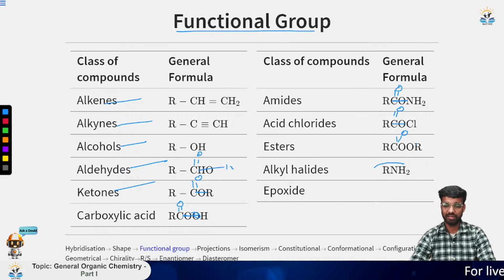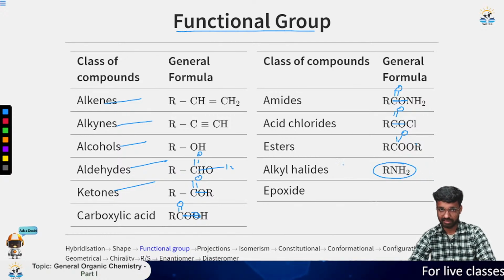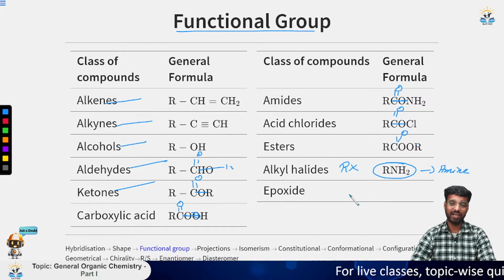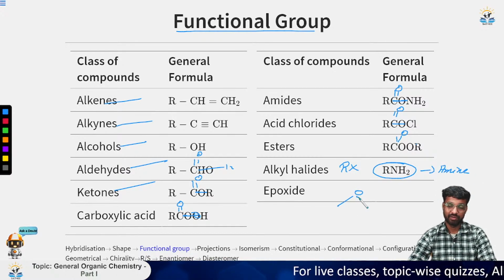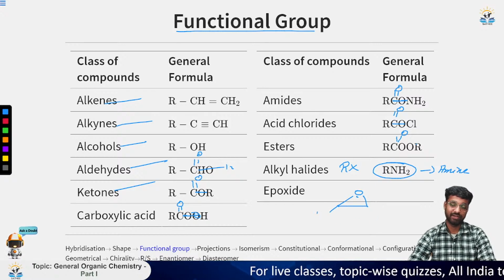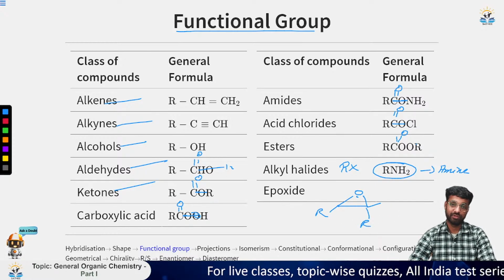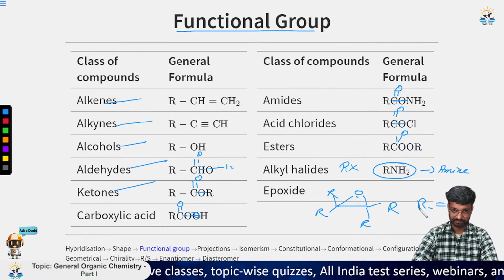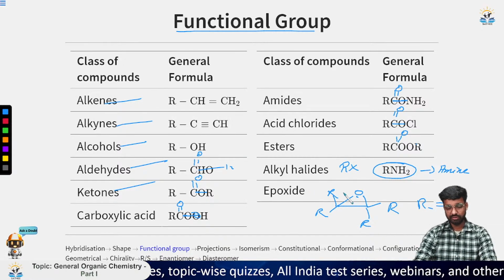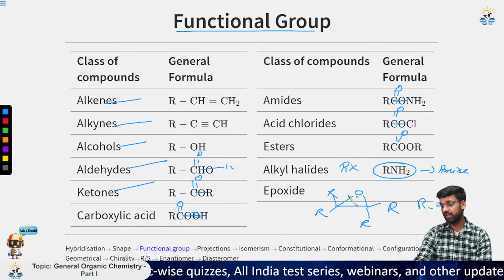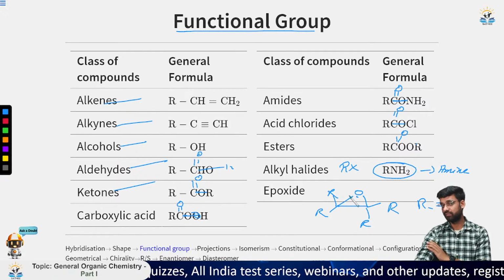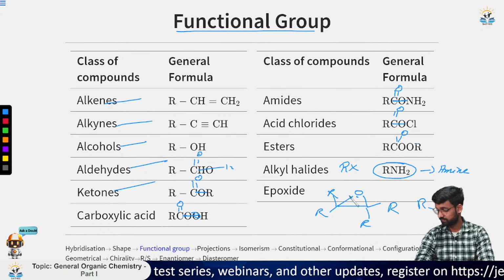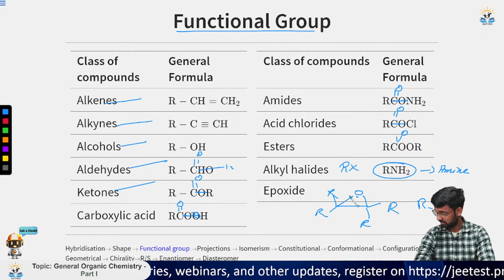Then we have this alkyl halide. Alkyl halide will be RX. This is the amine. At last we have this epoxide. Epoxide is in this fashion. So we have this R group, and this R can be anything, CH3, CH2, H or anything. There are many more functional groups. Slowly and steadily, when you look at all these groups and see all the reactions, you will be able to tell which one is which.